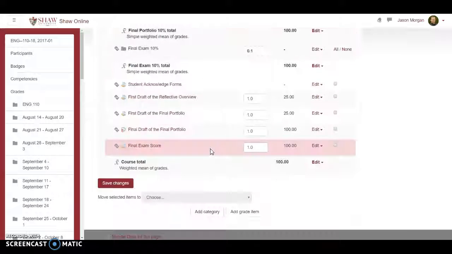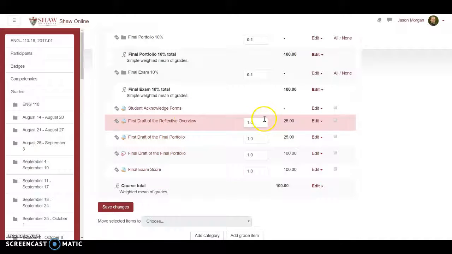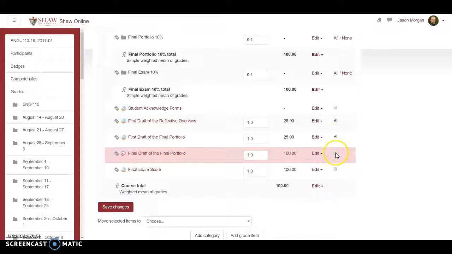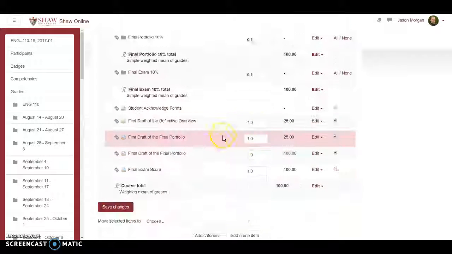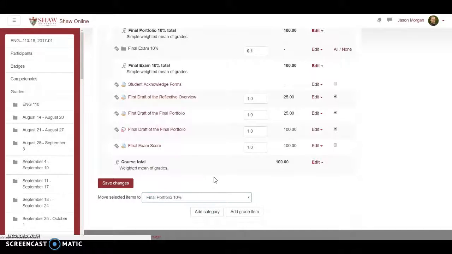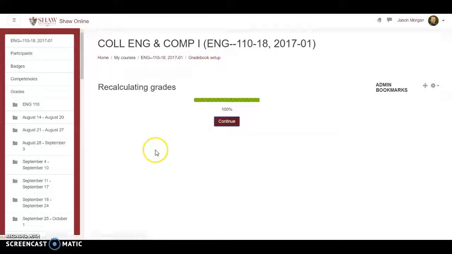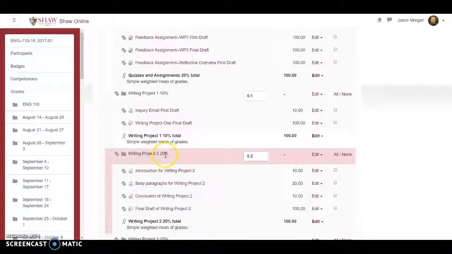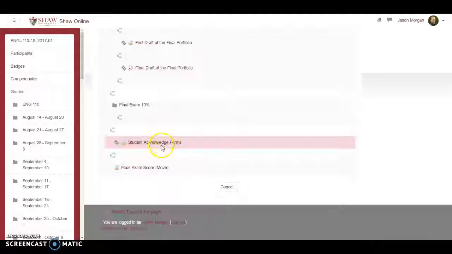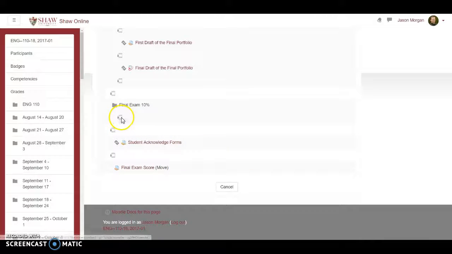And what else is down here? I'm just going down to see what's not been assigned yet. Okay, that is for the final portfolio. That's all final portfolio stuff, so we'll move that to the final portfolio. And that leaves me with this one, the final exam. I'm just going to do this one manually because why not? That goes under final exam.